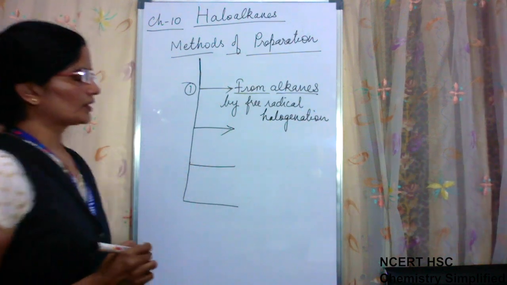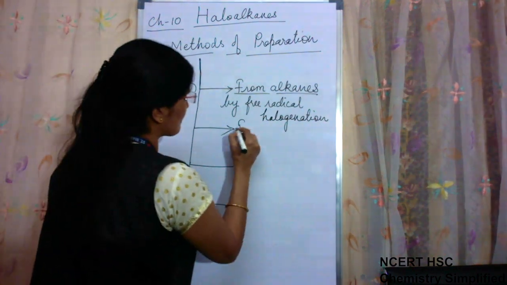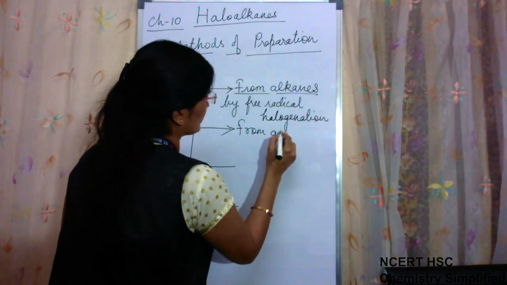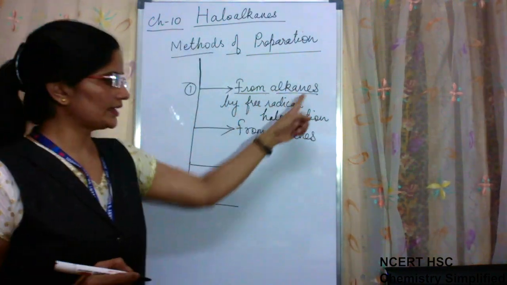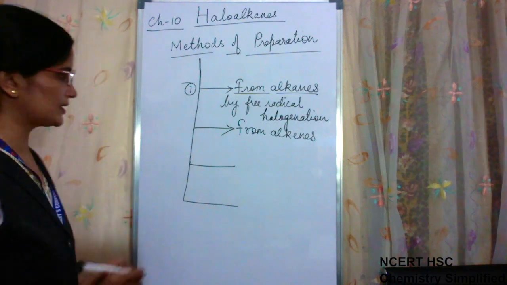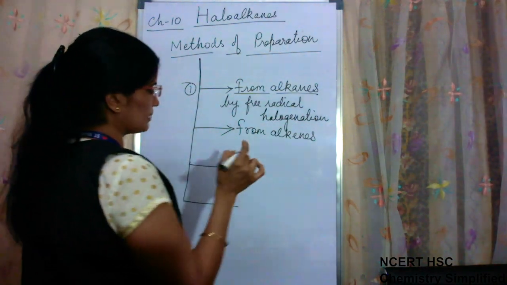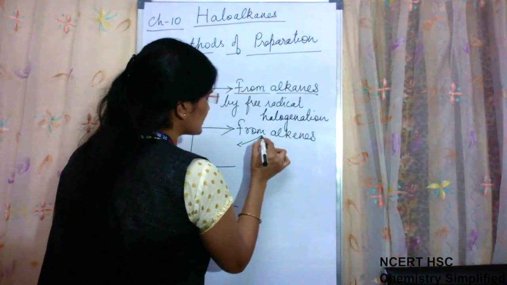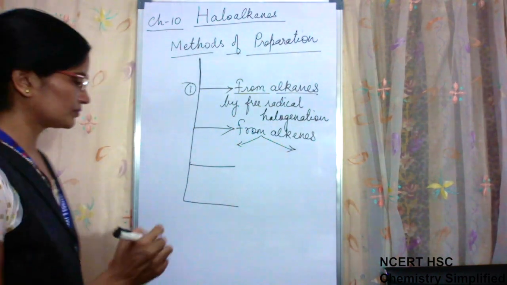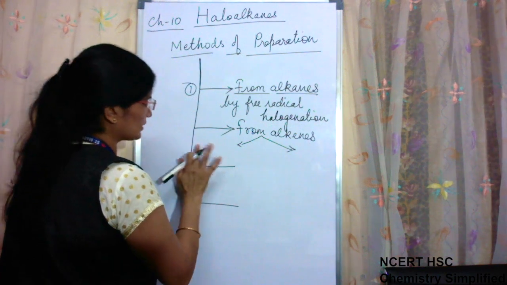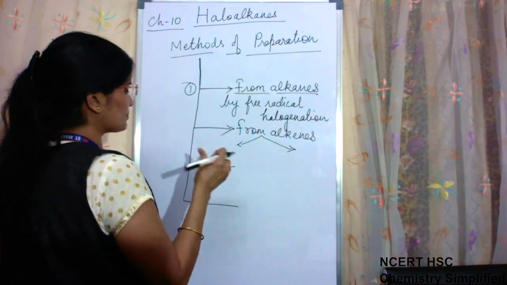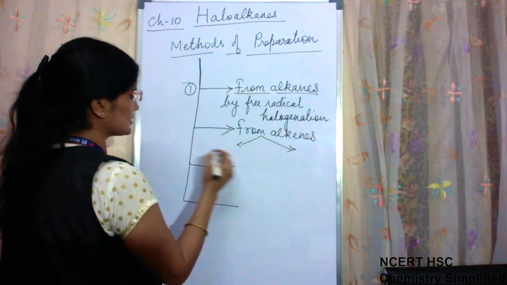Second method will be from alkenes. These were alkanes. Second method from alkenes. Now from alkenes we can prepare by 2 methods. Alkenes will be the main substance which we will be using.